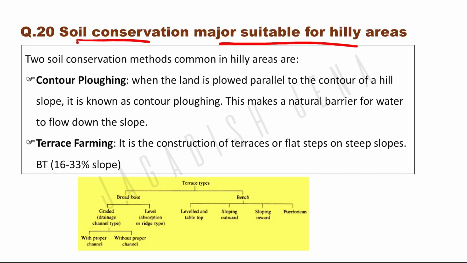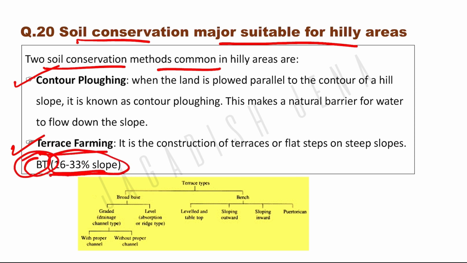So there are different types of erosion control measures like agronomic measures, mechanical measures and agrostological measures. Among them, mechanical measure is mostly practiced in hilly area because here the slope is higher. The two soil conservation methods generally practiced in hilly area are contour plowing and terrace farming. Terrace farming, which is bench terracing, is practiced in 16 to 33% slope, mostly followed in hilly area. Okay. And terraces are of different types, you can see here.